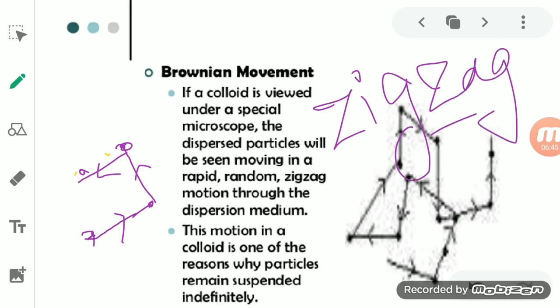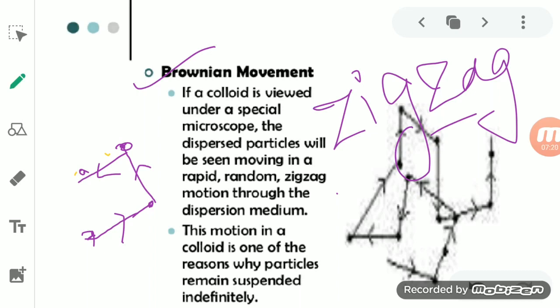So due to the rapid motion of the colloidal particles in the colloidal solution, they collide with each other, due to which there is a change in direction, and that kind of motion, which occurs in the dispersion medium or in that particular solvent, is known as a zigzag motion. That motion is known as Brownian motion or Brownian movement.